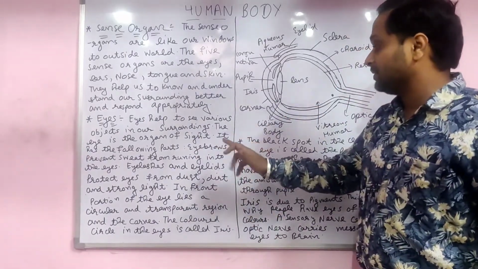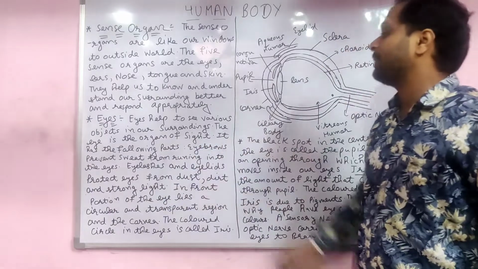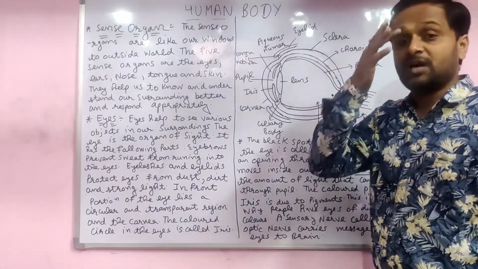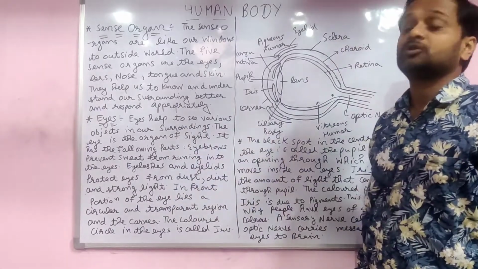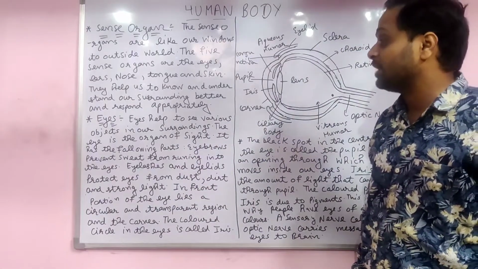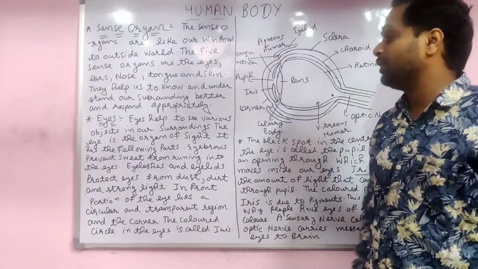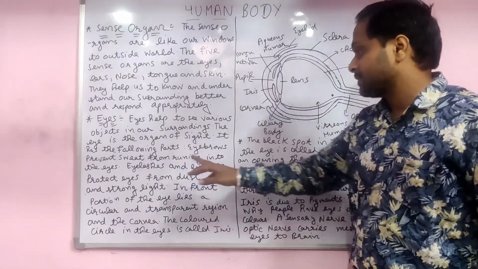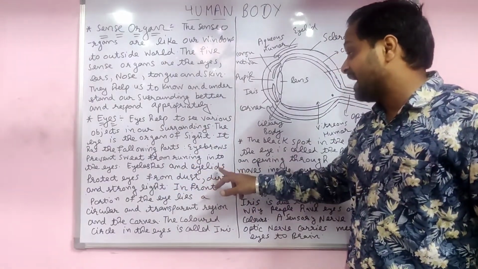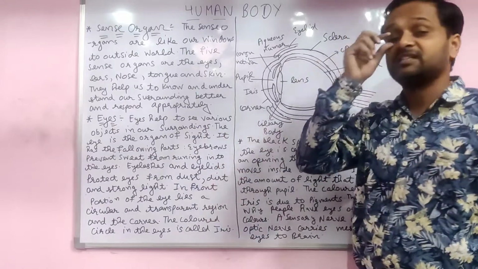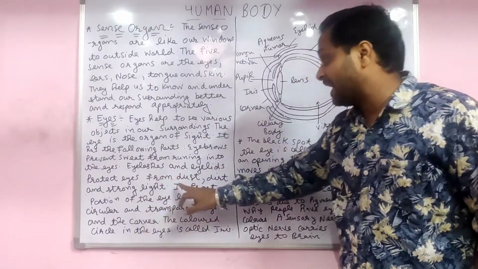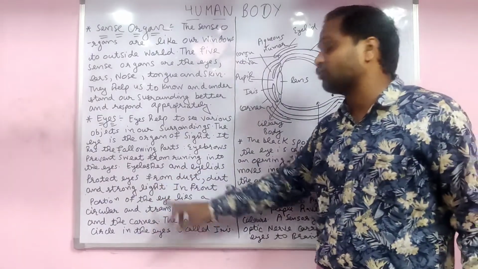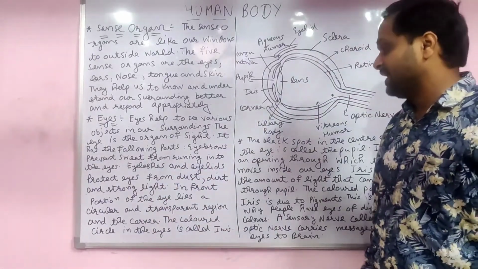It has the following parts. First are the eyebrows. Eyebrows prevent the sweat from running into the eyes, so the sweat does not go into the eyes. And then eyelashes and eyelids. Eyelashes and eyelids protect the eyes from dust and prevent strong light from entering the eyes.